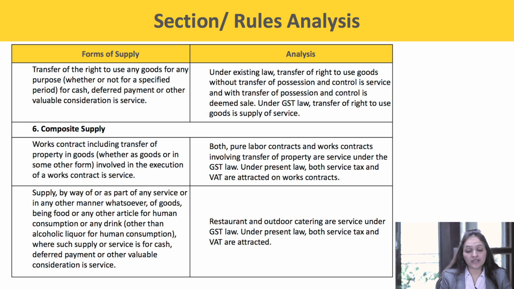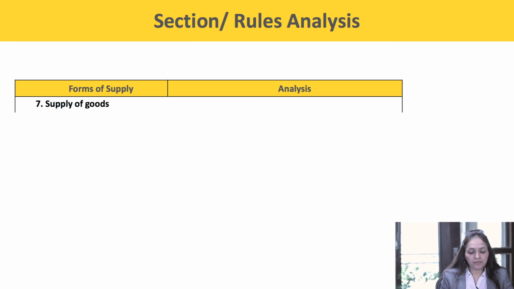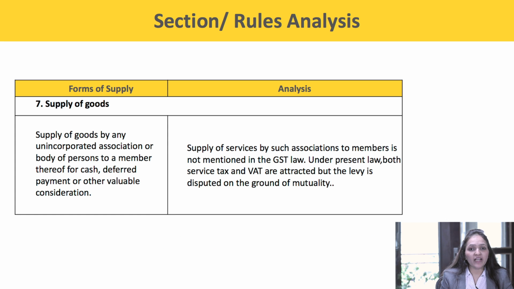Restaurant and outdoor catering service are to be termed as service only under the GST law. Under the present law, both service tax and VAT are levied on restaurant and outdoor catering services. Next, supply of goods. Supply of goods by any unincorporated association or a body of persons to a member thereof for cash, deferred payment or other valuable consideration is a supply of goods.